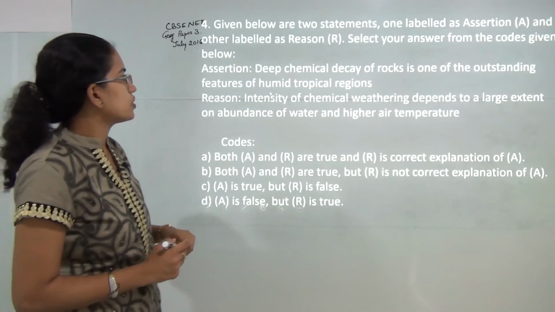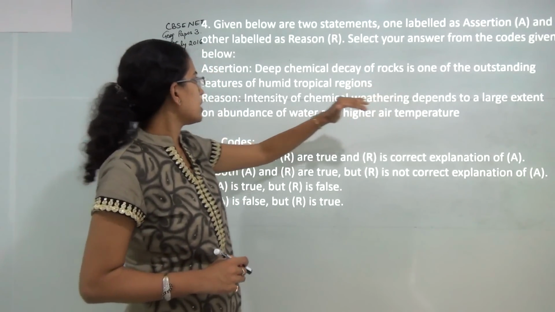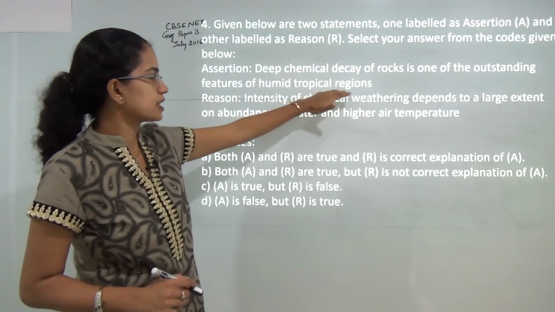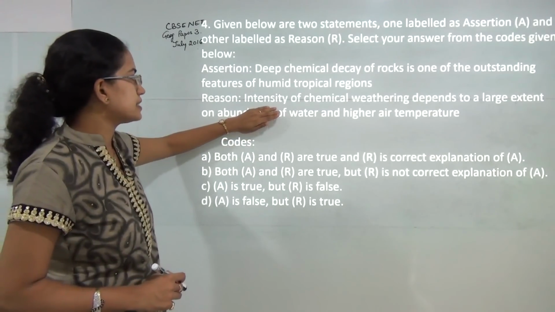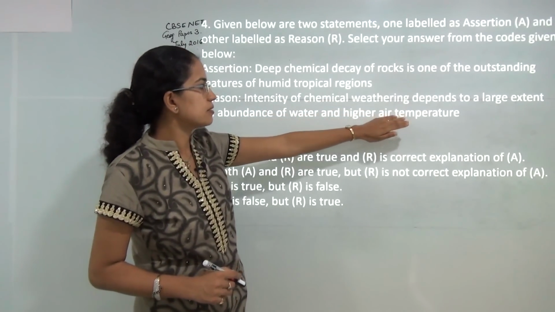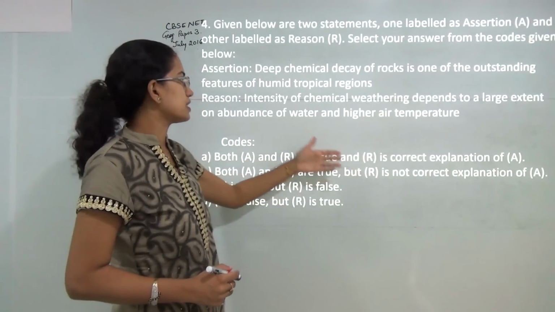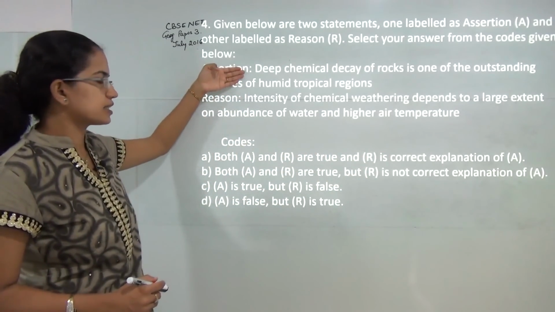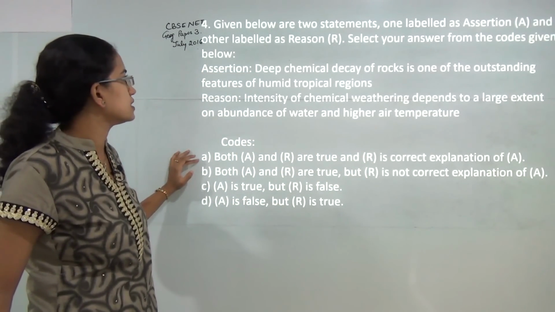Next question. You have an assertion that deep chemical decay of rocks is one of the outstanding features of humid tropical regions, that explains about the chemical weathering. And next it says intensity of chemical weathering depends on the abundance of water and higher air temperature. That is again correct. So we can say reason is a correct explanation for assertion, and both of these are correct. So A would be the correct answer here.